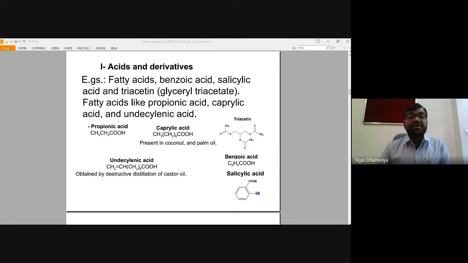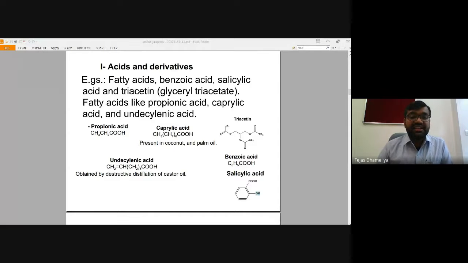Salicylic acid has also previously been used as an NSAID. As you know, NSAIDs are non-steroidal anti-inflammatory drugs, and they also have this type of antifungal activity.